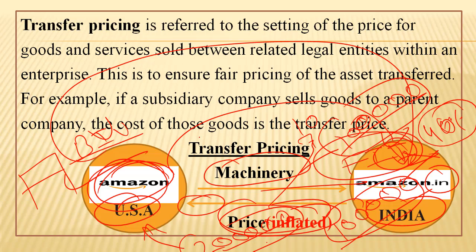Whatever profit is earned on this 1 lakh rupees will be chargeable to tax in the British Virgin Islands only, and the tax rate there is just 5%, whereas in India it is 40% for foreign companies. So that is the tax margin. To take advantage of this tax margin between the two countries, they resort to such mechanisms. First, they transfer money by overbilling an item. Then they reinvest that money back into the country via legitimate routes. This is the modus operandi of these companies.